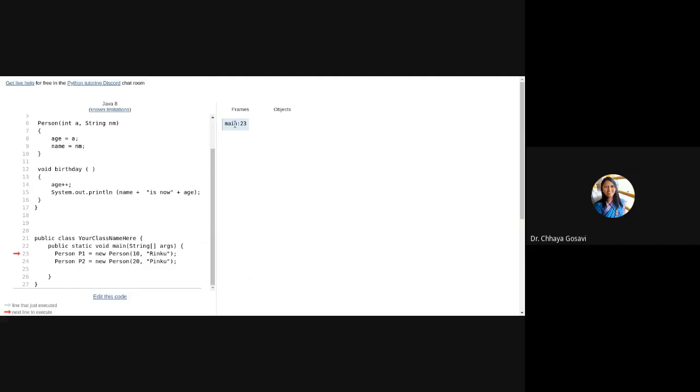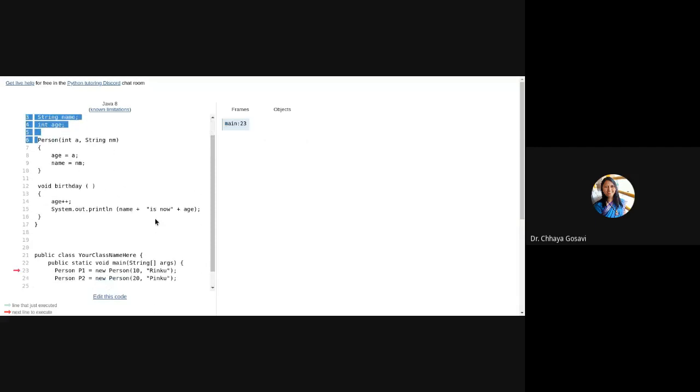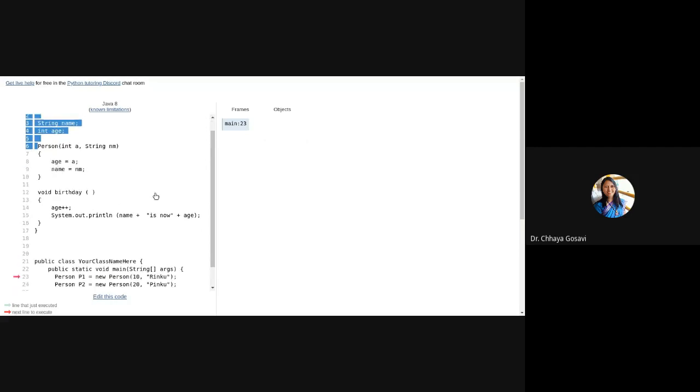Okay, so note that execution will always start from main. Main is at line number 21, but the first line to get executed is line number 23. So our execution starts from main, line 23. Is it visible? You can see this? Yes, ma'am. So our first line is Person p1 equal to new Person, and we are passing these parameters. These parameters will be passed to this constructor. So here the value of a is 10 and the value of nm is Rinku, and this will get assigned to our object p1.